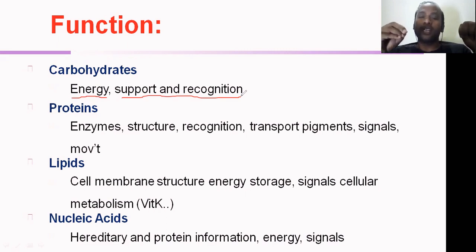So here you see the enzymes. The enzymes come under the functional part of the cells. As we are discussing, the cell has to perform many metabolic activities. These metabolic activities require the enzymes. So we call this a functional part of the proteins.